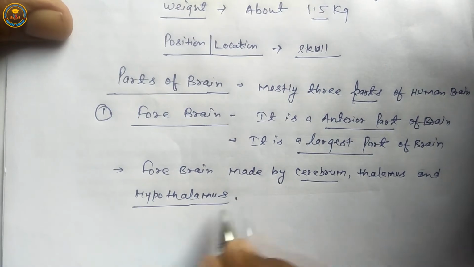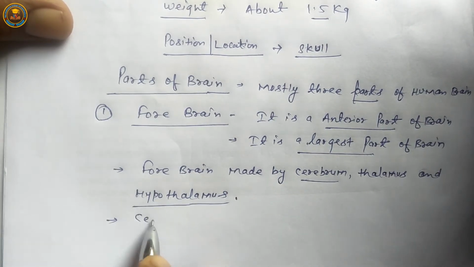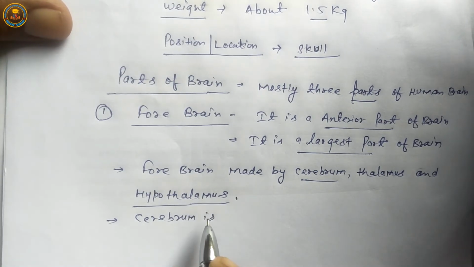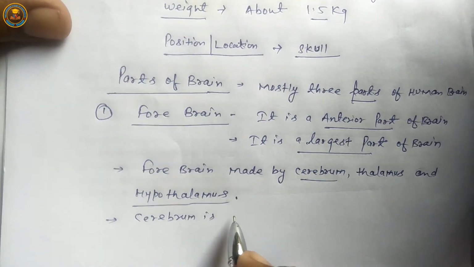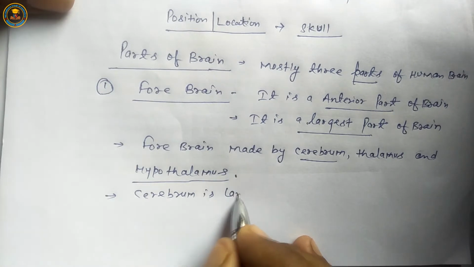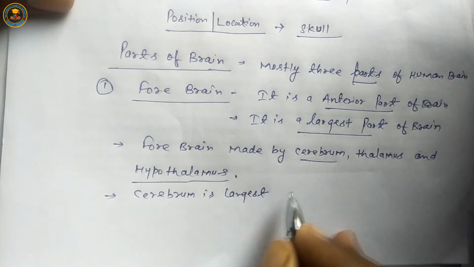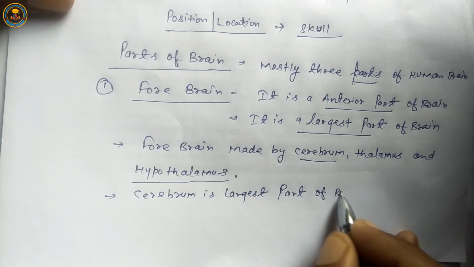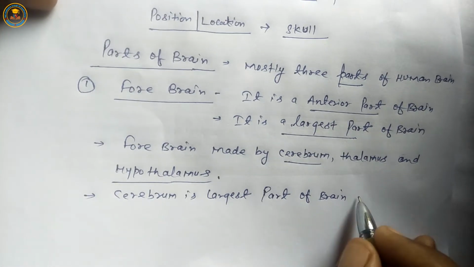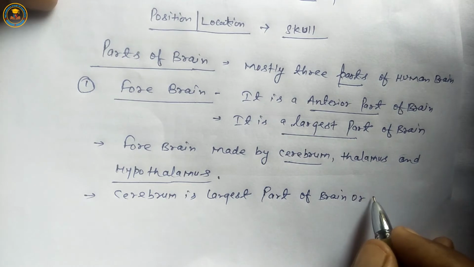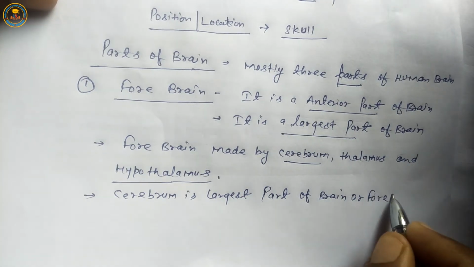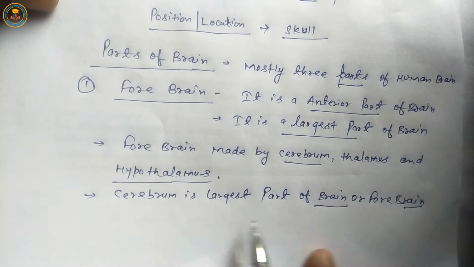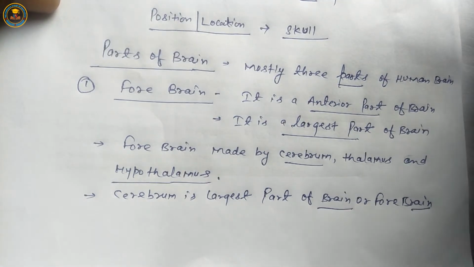Next, cerebrum is the largest part of brain or forebrain. Once again, cerebrum is the largest part of brain or forebrain.